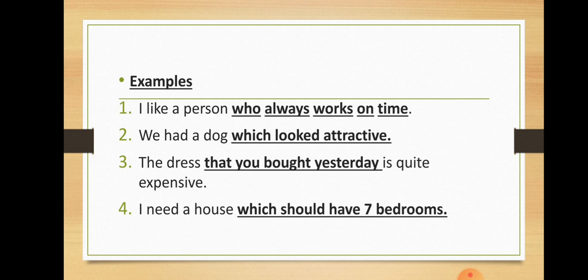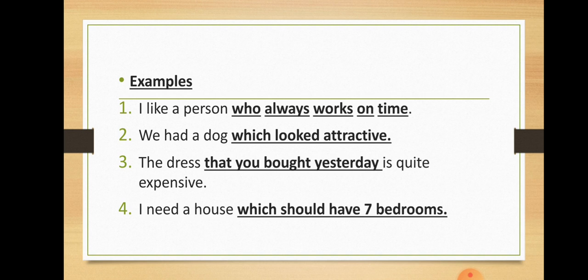I like a person who always works on time. Now, the underlined part is the adjective clause or the relative clause because it starts with a relative pronoun, who, and this whole clause is modifying person.